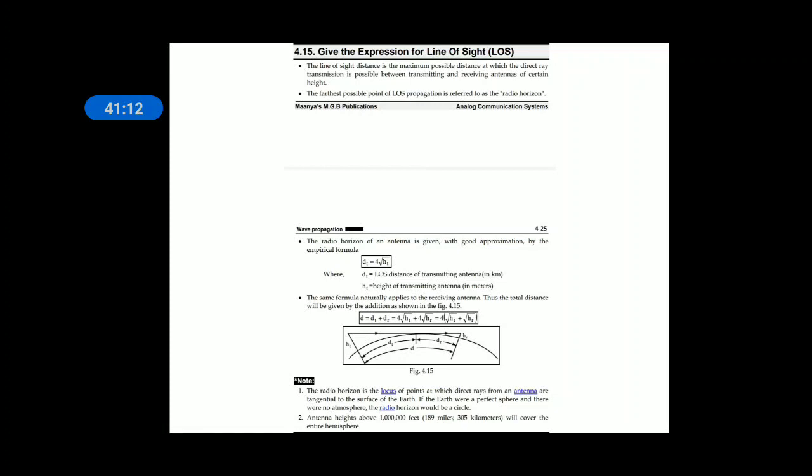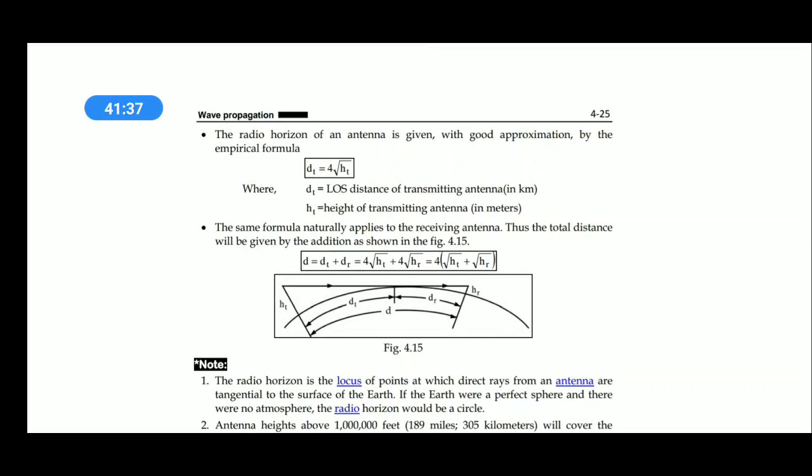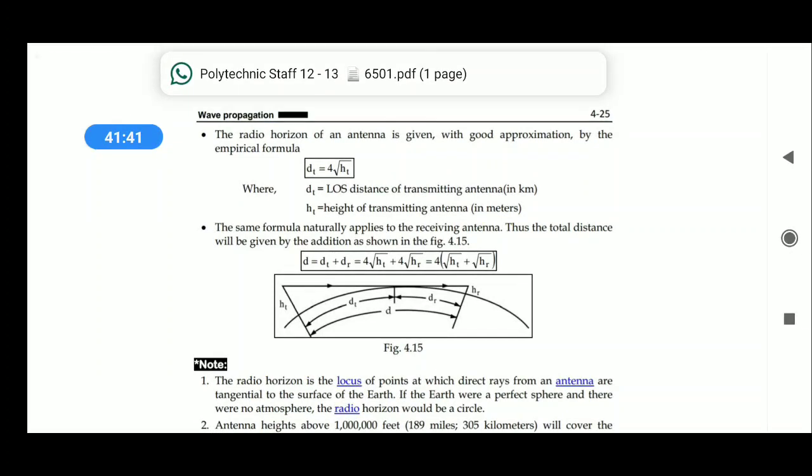The total distance is D equal to dt plus dr, which is 4 root ht plus 4 root hr, and finally distance equals 4 open the bracket root ht plus root hr, where ht and hr are the heights of the transmitter and receiver in kilometers. The radio horizon is dt equal to 4 root ht. Okay.